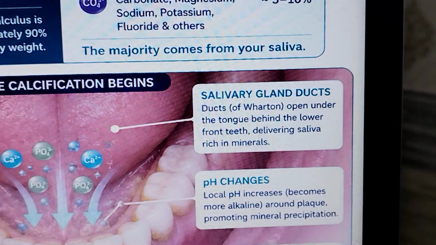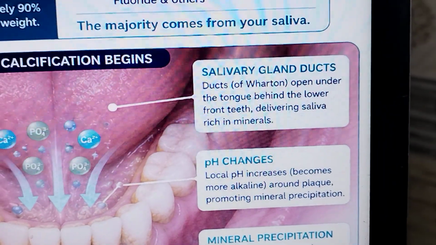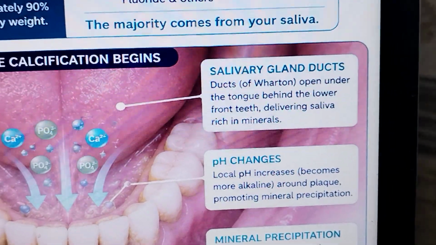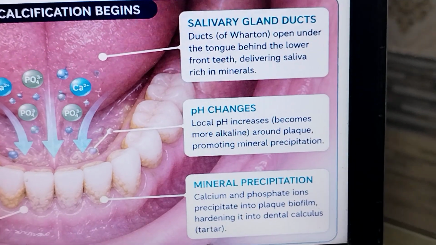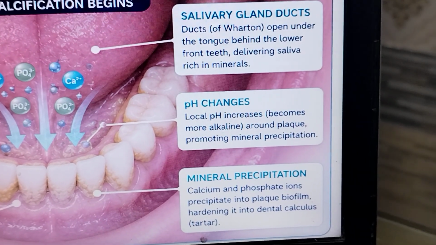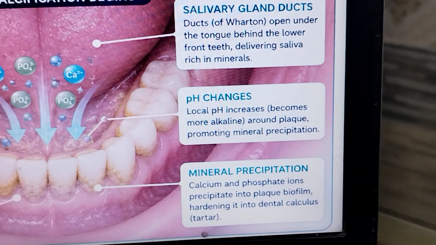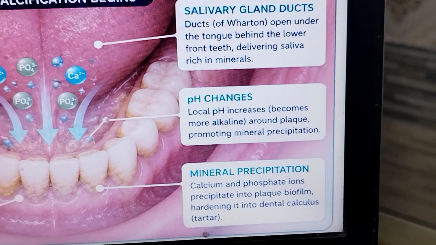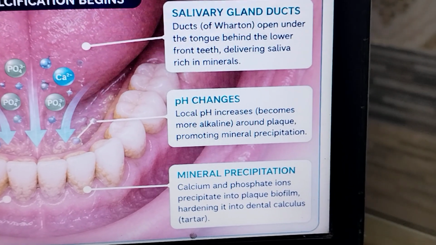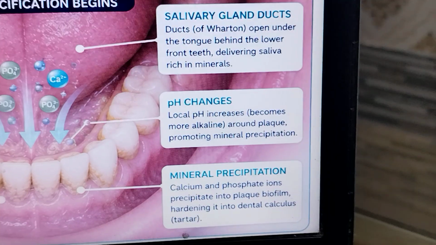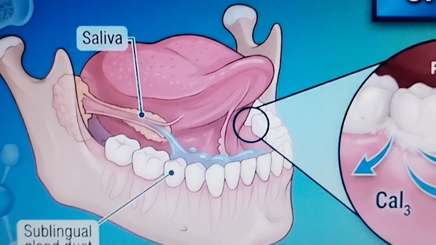Now, I've told you the salivary gland ducts open under the tongue behind the lower front teeth, delivering saliva rich in minerals. Local pH increases, becoming more alkaline around the plaque, promoting mineral precipitation. Calcium and phosphate ions precipitate into the plaque biofilm, hardening it into dental calculus, that is tartar. I am showing you the diagram also, for understanding.